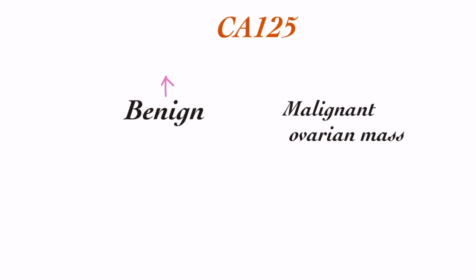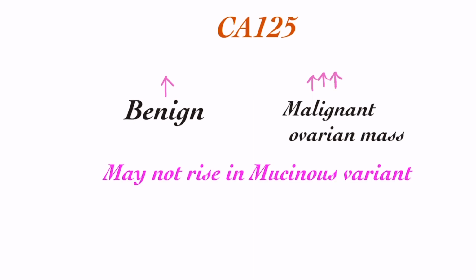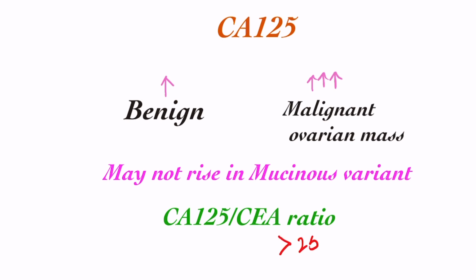An important point in using CA-125 is that the rise in benign diseases is usually mild in comparison to malignant. However, CA-125 levels are not raised in mucinous tumors. In differentiating a benign and malignant mass, the CA-125 to CEA ratio can be used. A ratio of more than 25 in an adnexal mass is more likely malignant.